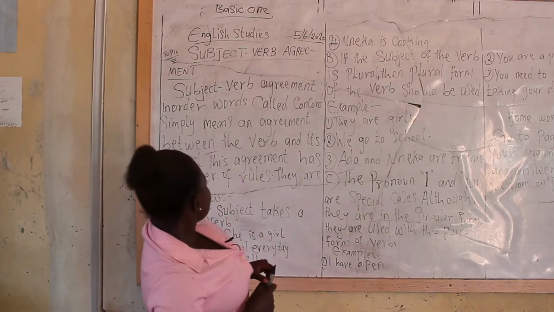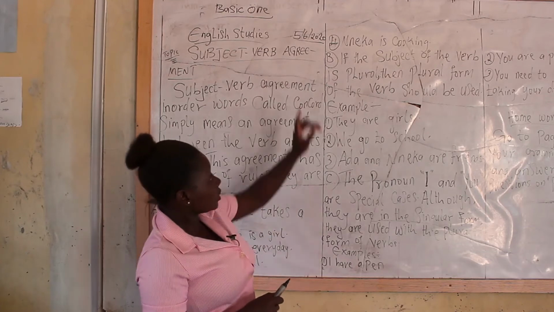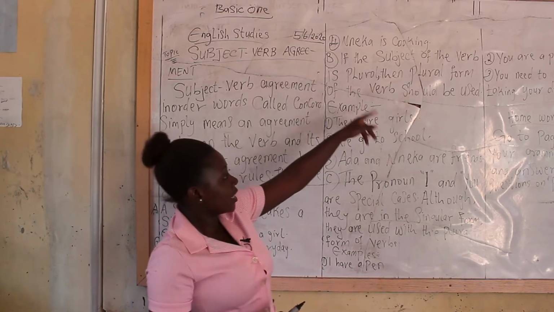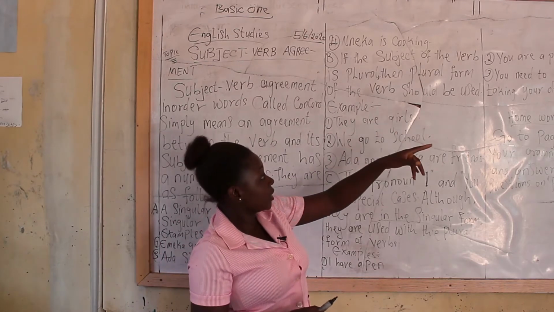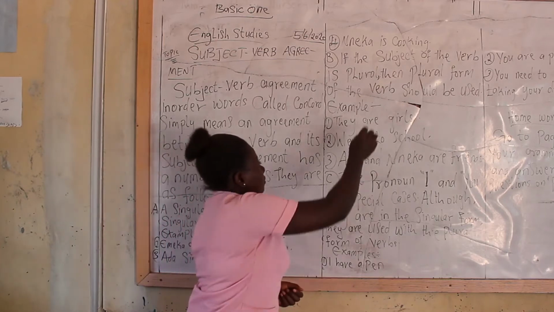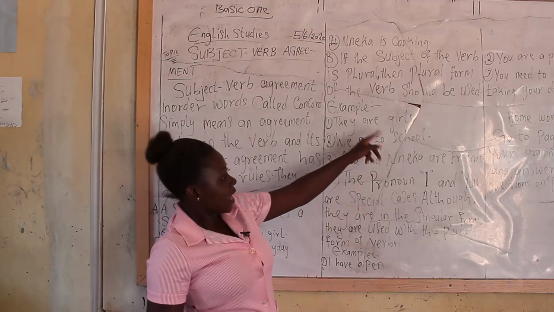Number 2 rule. The agreement, as I said, has a number of rules. The second rule says if the subject of the verb is plural, then the plural form of the verb should be used. Examples. Number 1, they are girls.